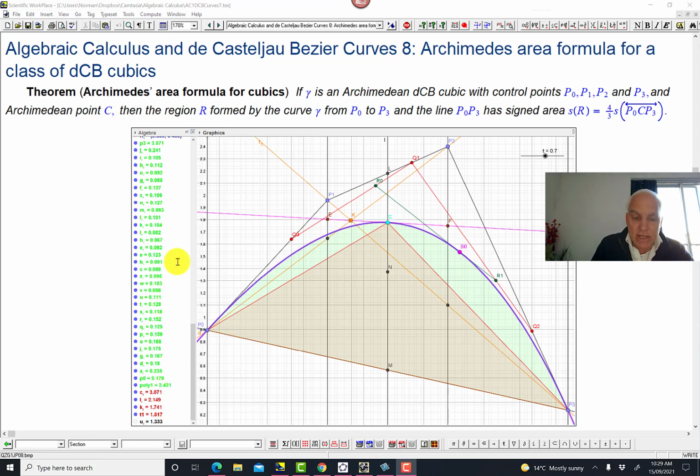And now let's just check on this GeoGebra slide what's actually involved. If you look over here, poly 1 equals 2.42. That's GeoGebra's estimate of the area enclosed here that we're interested in, the actual slice of the cubic by this chord P0, P3. And this triangle here, that's T1, that's 1.817.